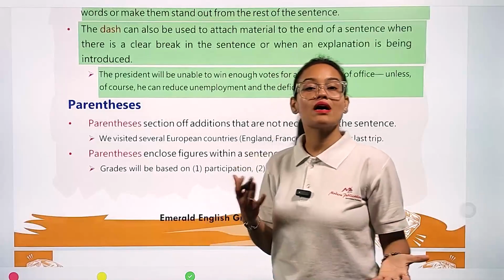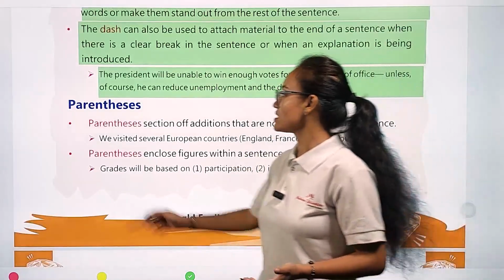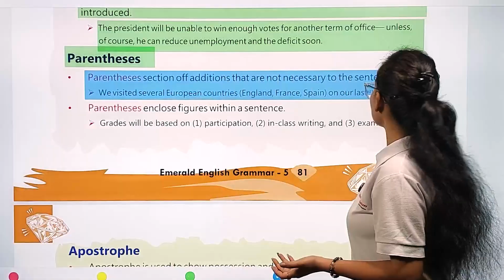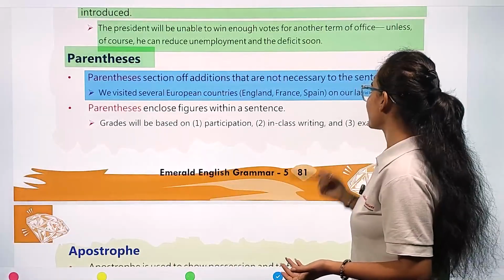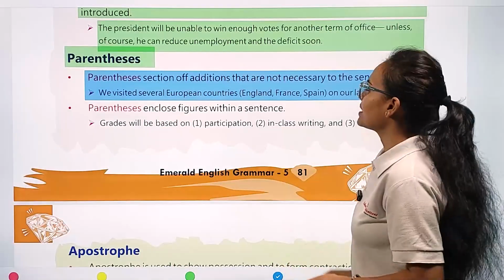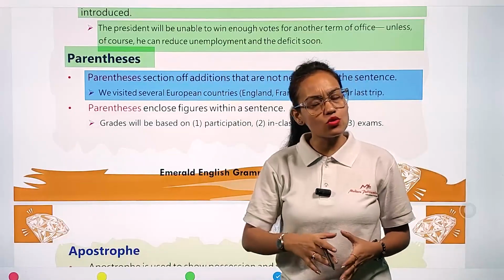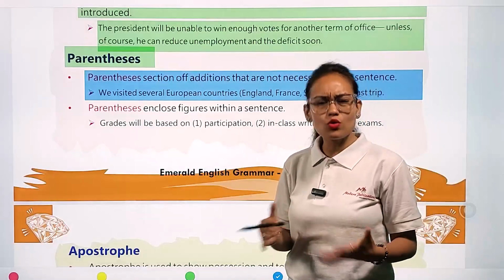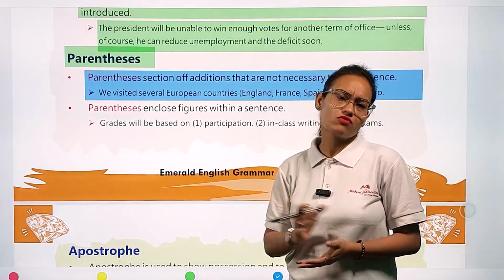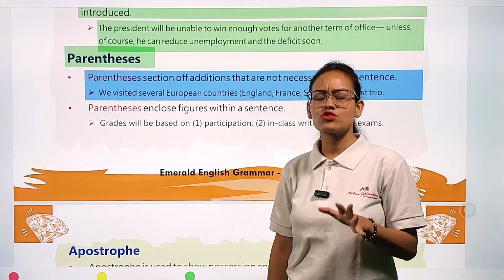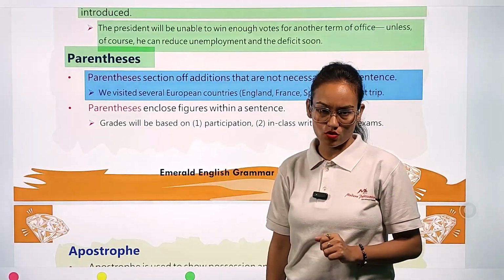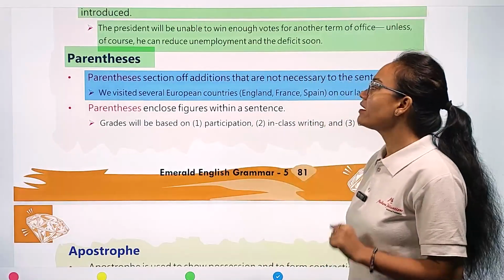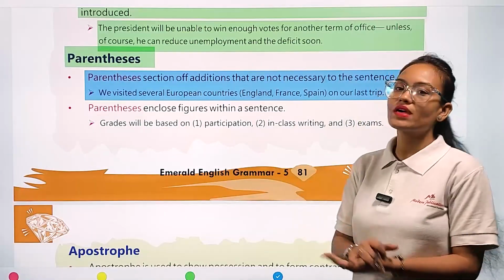What is the meaning of the parenthesis punctuation mark? Let's see. Parenthesis sets off additions that are not necessary to the sentence. Parentheses are a group of punctuation marks which we generally don't need to put in every sentence. For example: we visited several European countries.